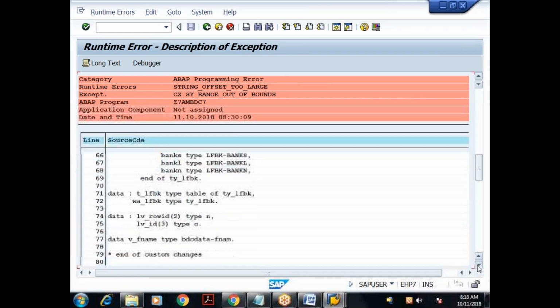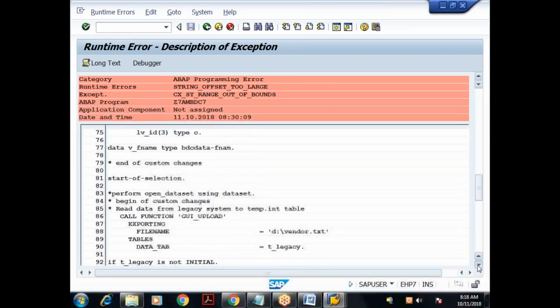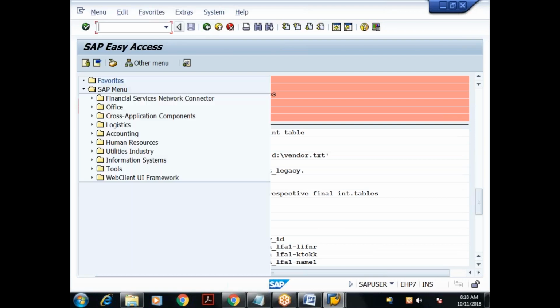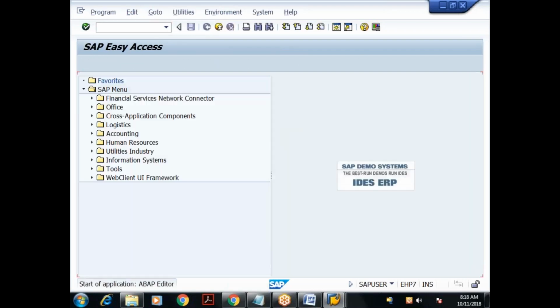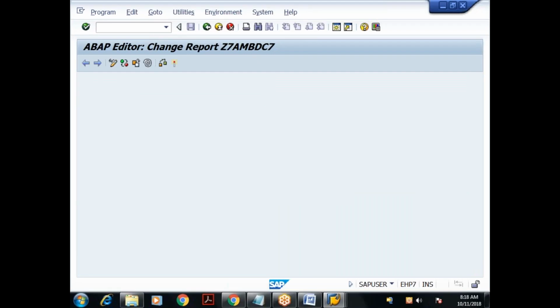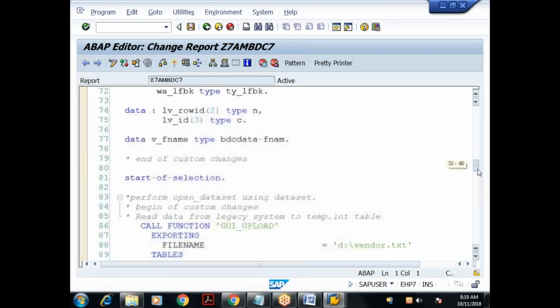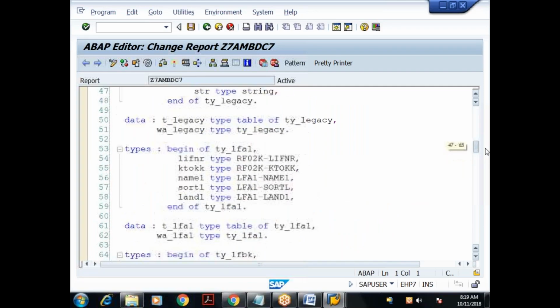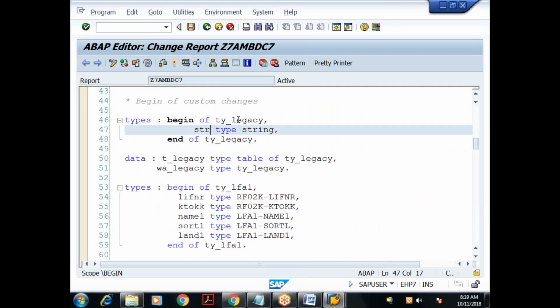Where is the error, boss? Since it is a string, it is not recognizing, I think. Okay, so I'll do one thing. The problem is here. Let me declare it not as a string. I'll declare it as str of 100. Type what? C.